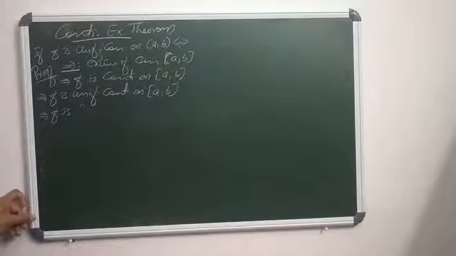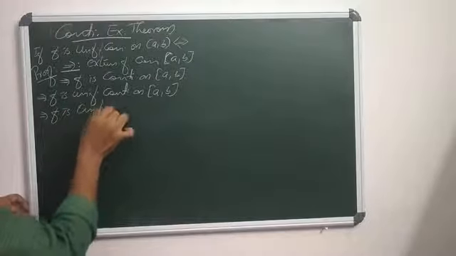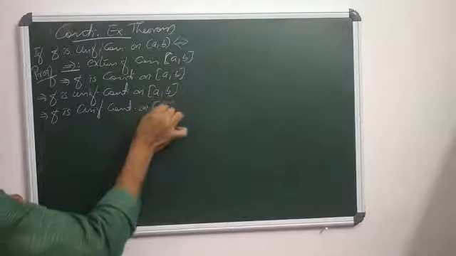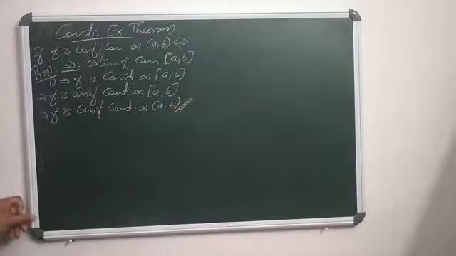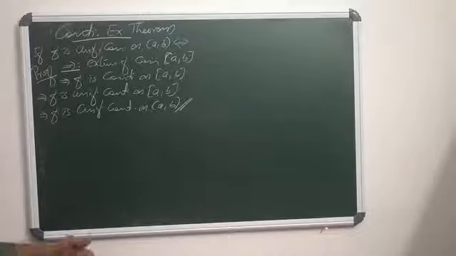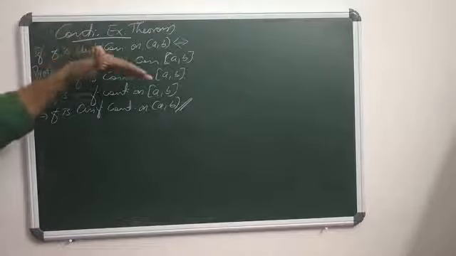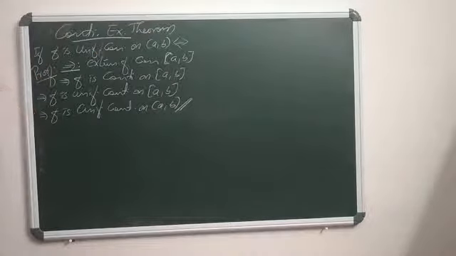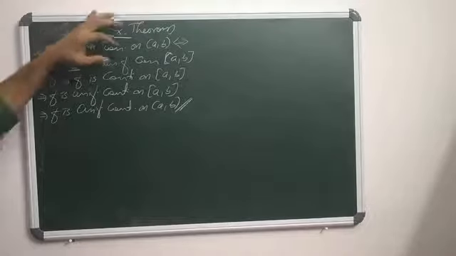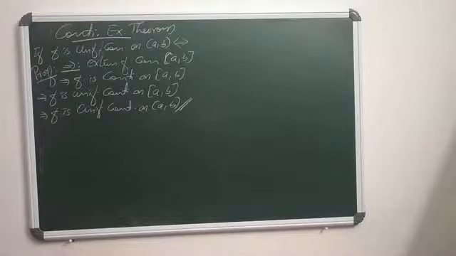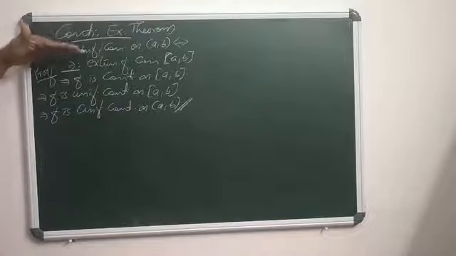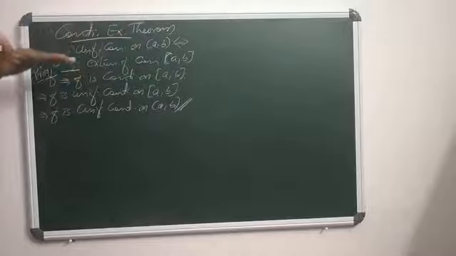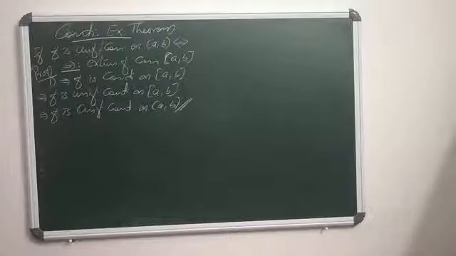F is uniformly continuous on closed interval AB means f is uniformly continuous on interval AB. So the first part is finished. This is a necessary argument. First we suppose that f is continuous at the end points. The extended function f is continuous at the end points A and B such that the extended function is continuous on AB. First, f can be defined on the end points A and B such that the extended function is continuous on closed interval AB. The extended function is continuous on closed interval AB means the function f is continuous on closed interval AB.